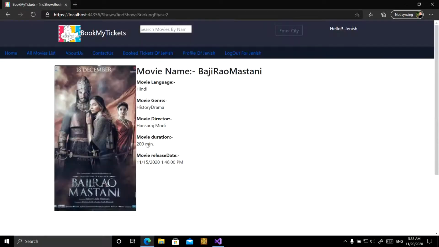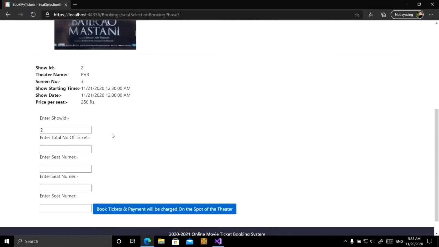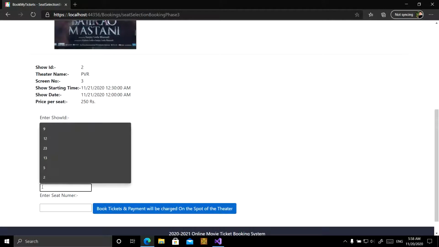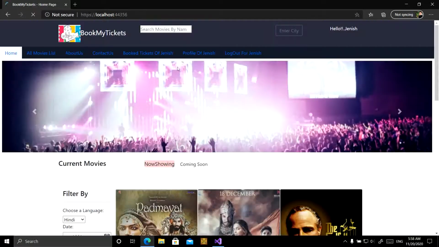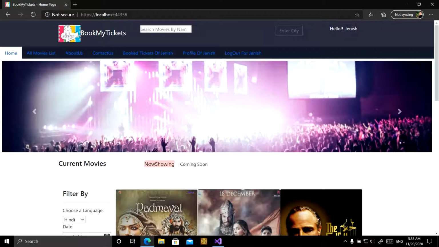Ahmedabad, and show ID is 2. If you want to again buy a ticket that is already booked, you cannot do that. The user is redirected to the index page. He cannot do this transaction, which means any user cannot book a ticket which is already booked.